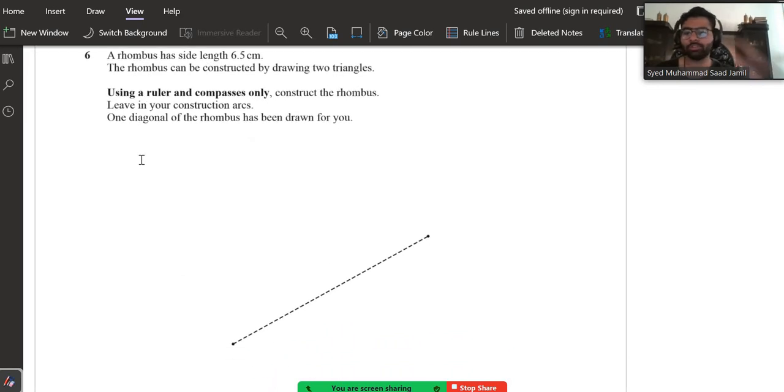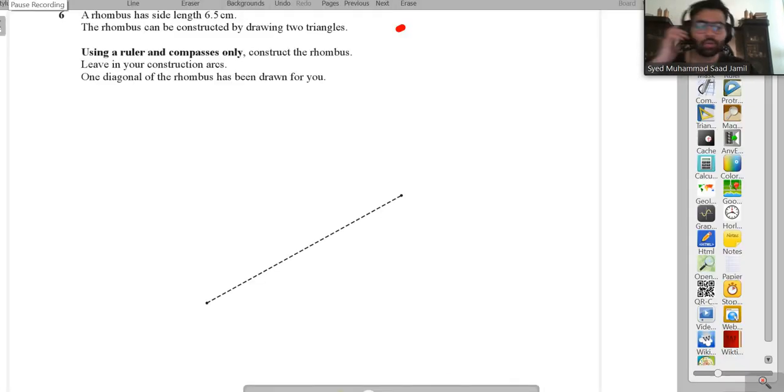Moving on to question number 6, it says that a rhombus has side 6.5 centimeter. The rhombus can be constructed by 2 triangles. Using a ruler and a compass only, construct the rhombus. Leave in your construction arcs. One diagonal of the rhombus has been drawn for you. So now, first and foremost, the most important thing for you guys to know is that all the sides of a rhombus are same, right?